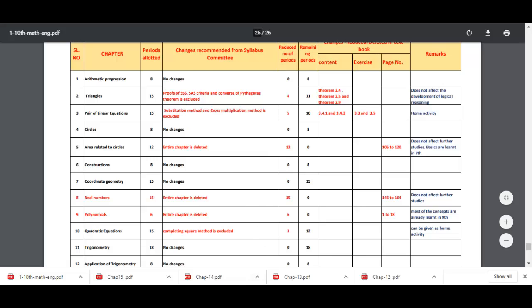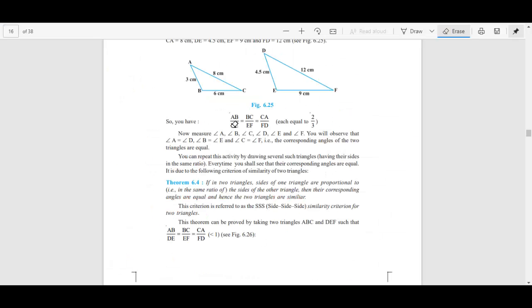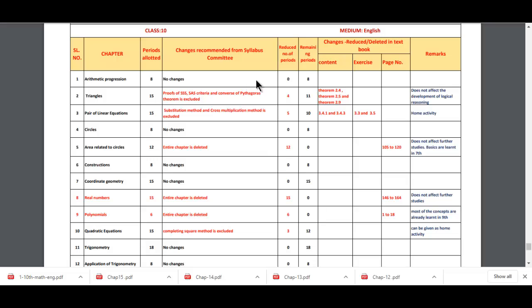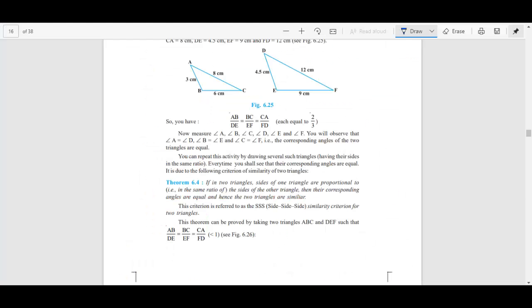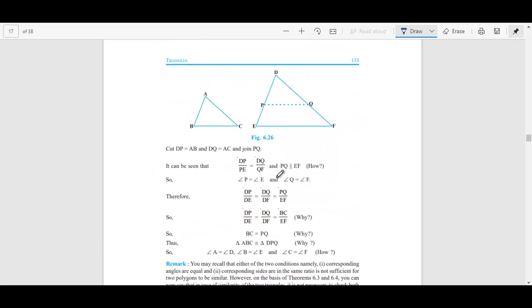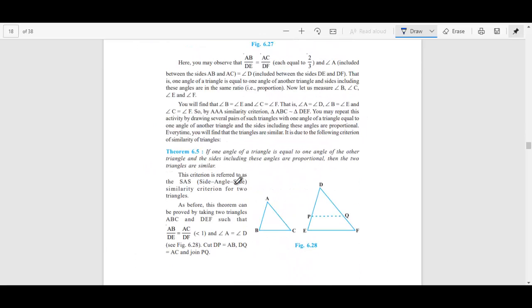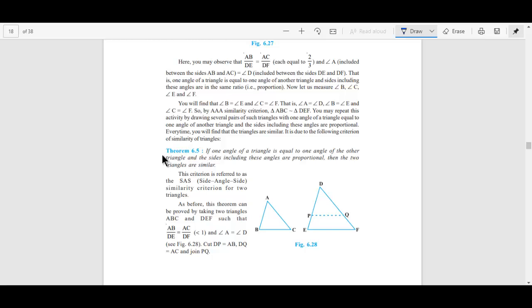So let me just show it to you here. Yes, so you can observe here 2.4, 2.5 and 2.6, right? So 2.4, here it is 6.4 it is showing. So this one, 6.4, 6.5 and then 6.9.